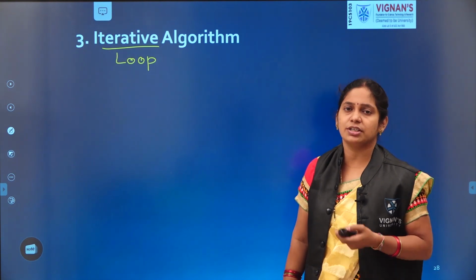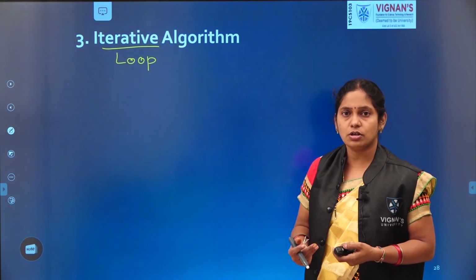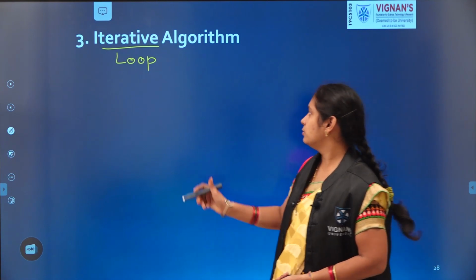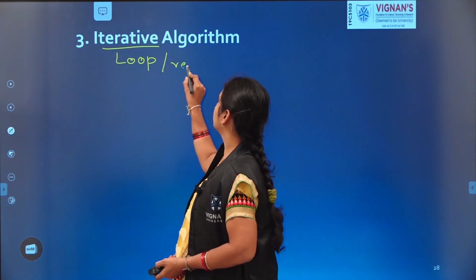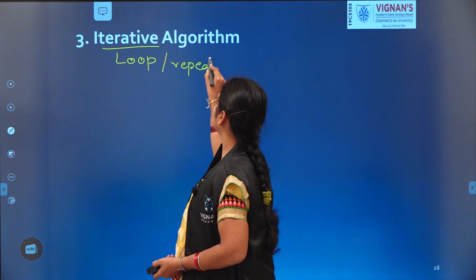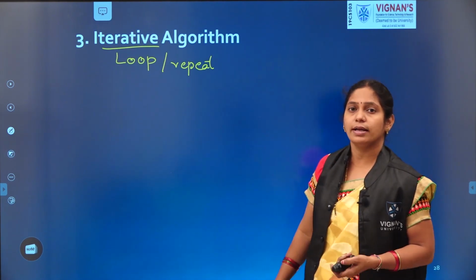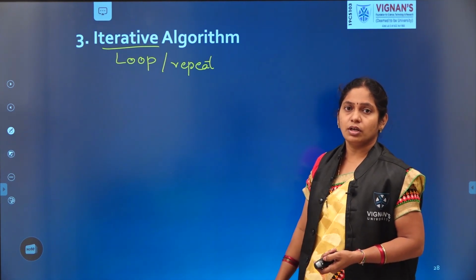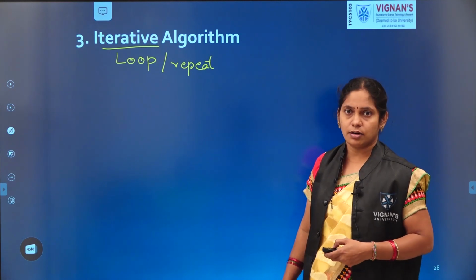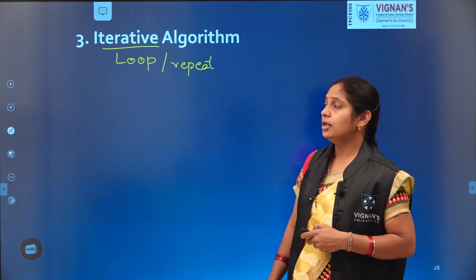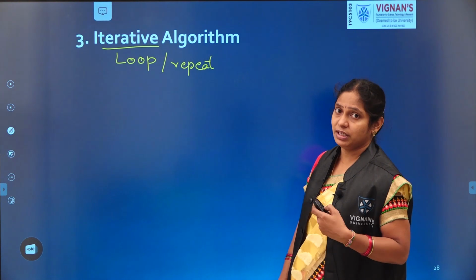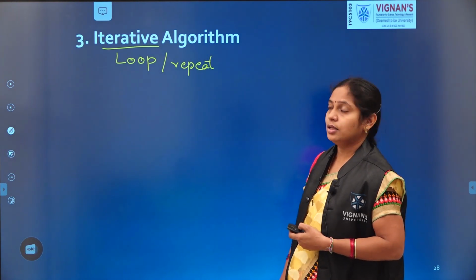What is an iteration? Different names are there, but all the terms are the same. Iterative algorithms or repetition algorithms or looping.